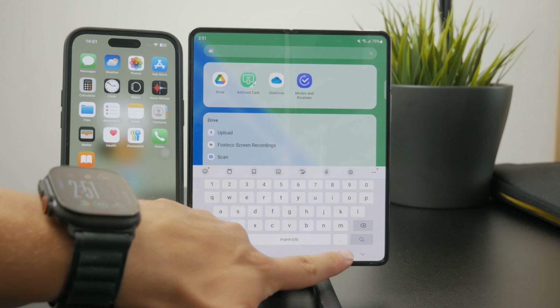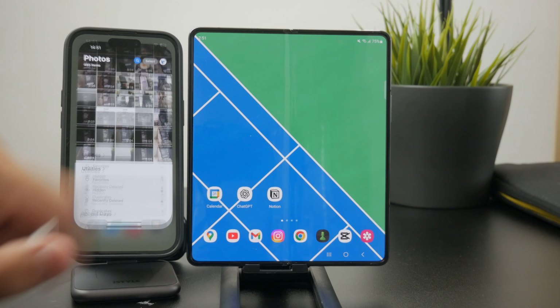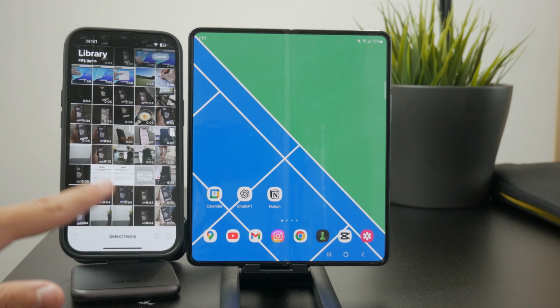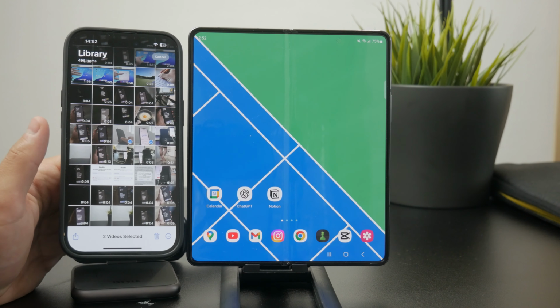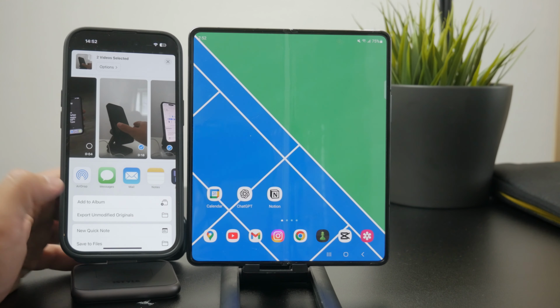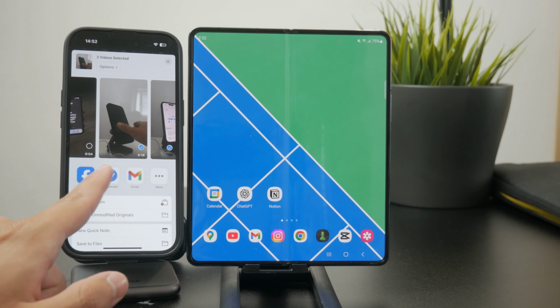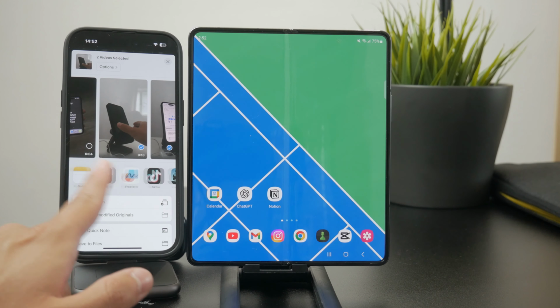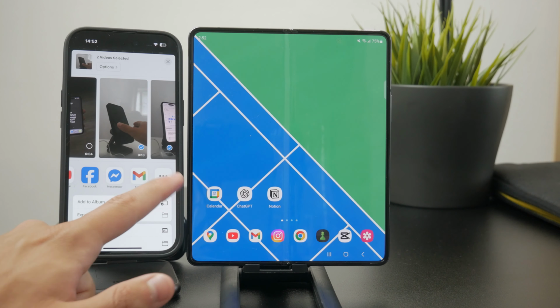open up the Photos app and use the select button to select the clips and videos, including photos as well, which you want to upload there. And just click on the share button and you're going to be able to see all of the ways how you can share it. So just scroll through it and use any of these services available right here.